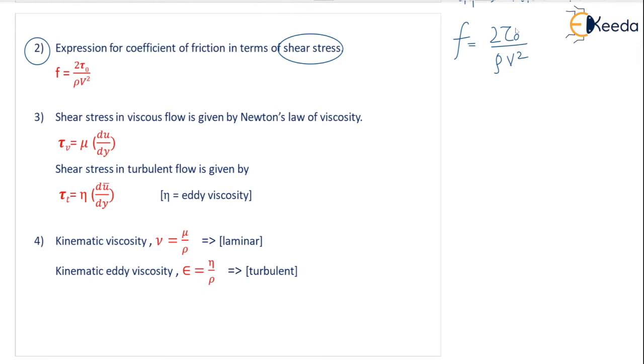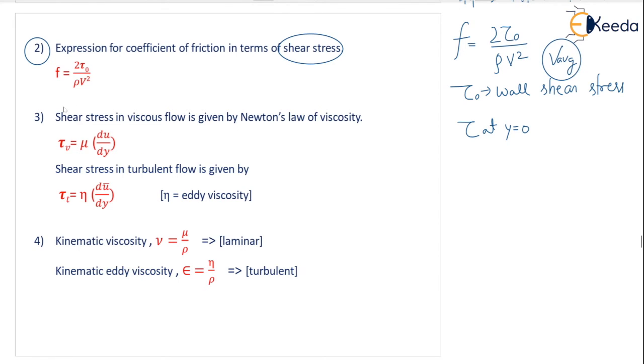Tau naught is the wall shear stress, or you can say tau at y equal to 0. Here rho is density and v is the average velocity. Always use the average velocity.